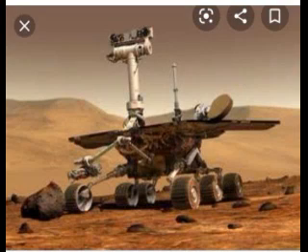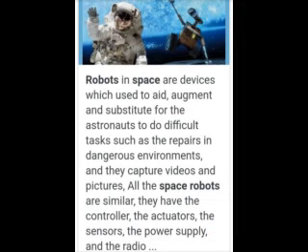Students, what is this? You can analyze it. Some students know. What is this? It is a robot. In which place are the robots placed? Mountain? No. It is space. So a robot which is placed in space is called a space robot. Next, we discuss the space robot. A robot which is used in space is called a space robot.